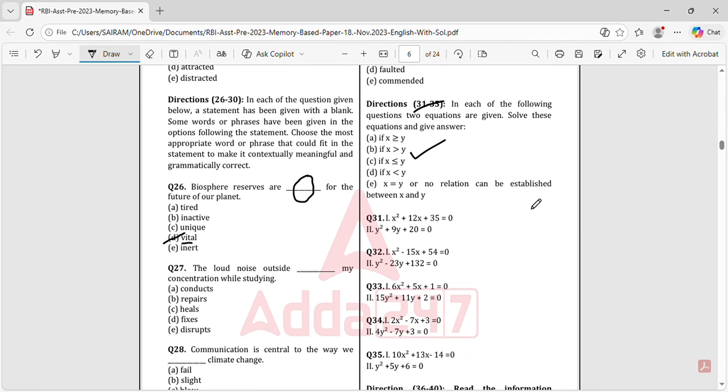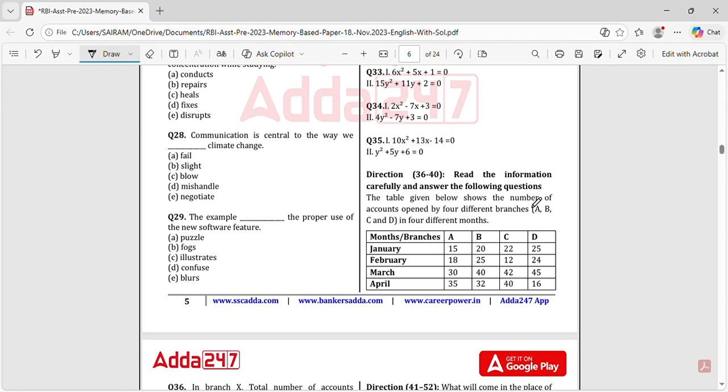Okay, and this is the quadratic equation question. You can solve it easily. I'll teach you how to do it. So we'll take all the easiest questions first and clear them off, so that nobody will get afraid or fear. Okay, and this is the data interpretation.